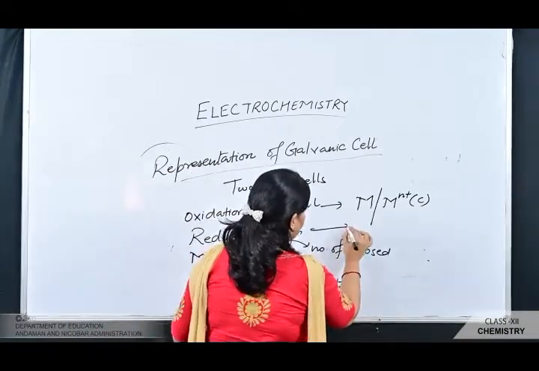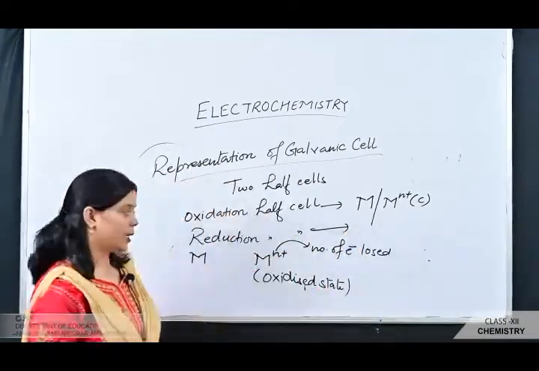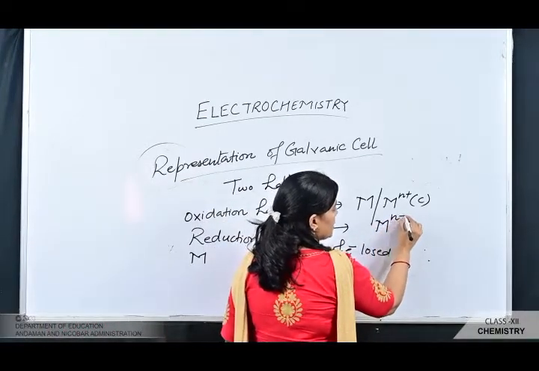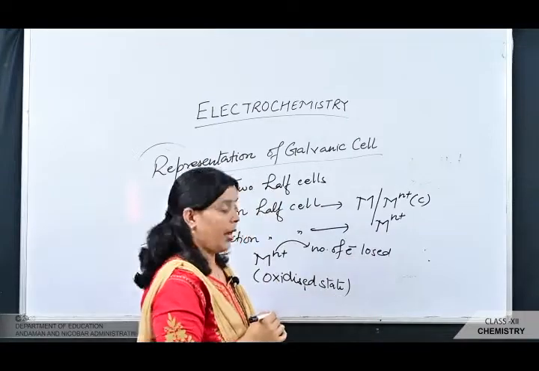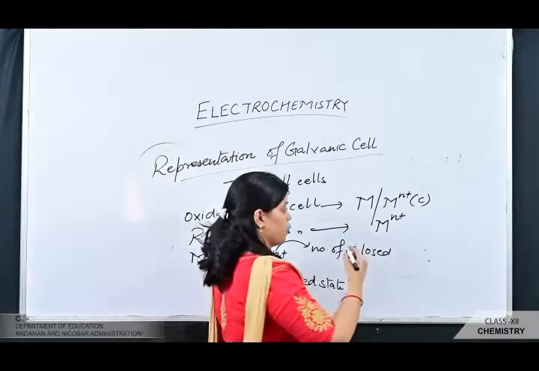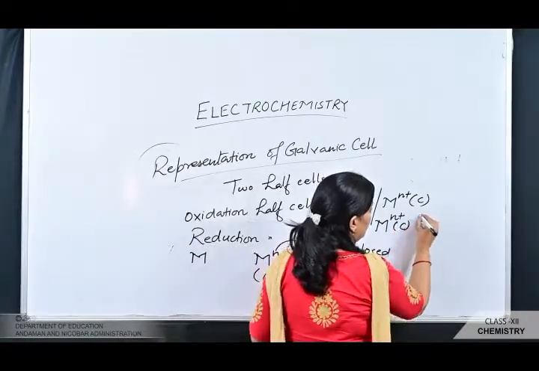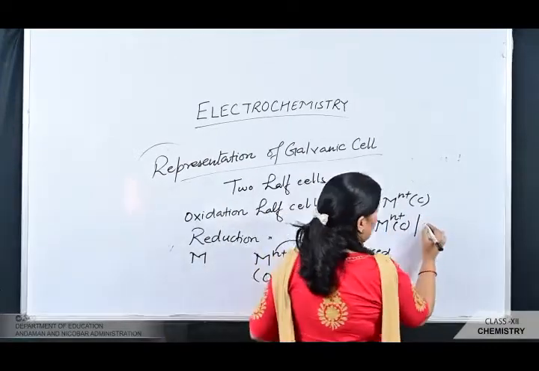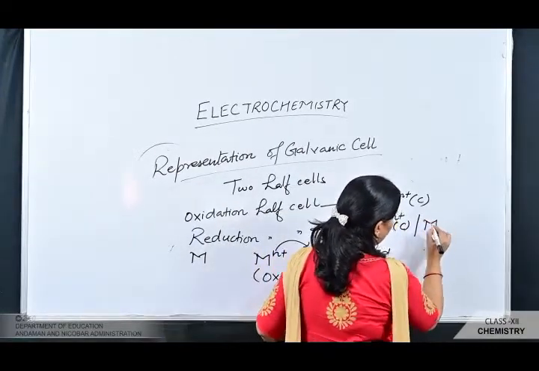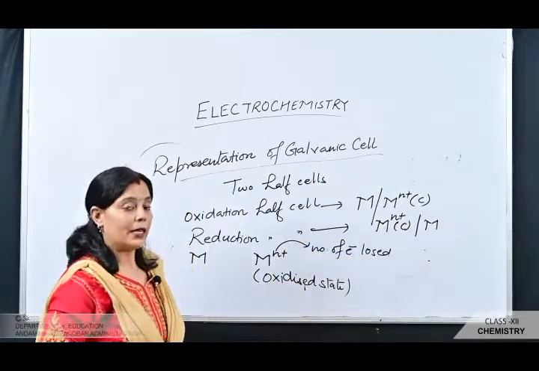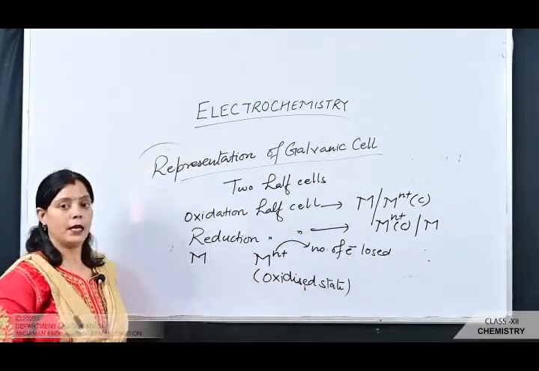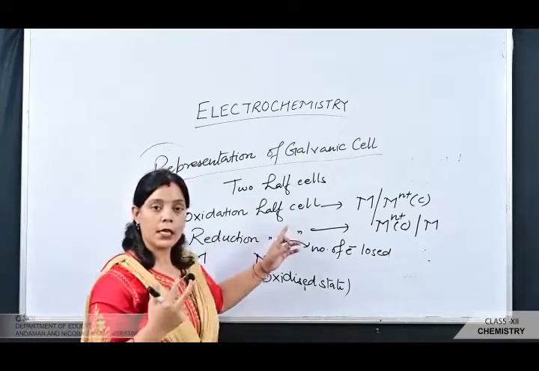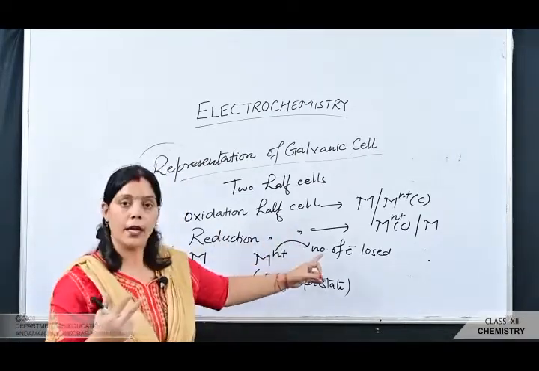Similarly, the reduction half cell is represented as follows. In the case of reduction, the oxidized state, M n plus, with some concentration value, gains n electrons and is converted into the metal. So basically the galvanic cell consists of two half cells: one is the oxidation half cell, another is the reduction half cell.